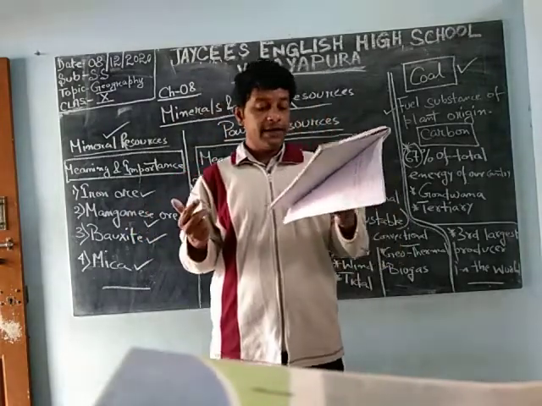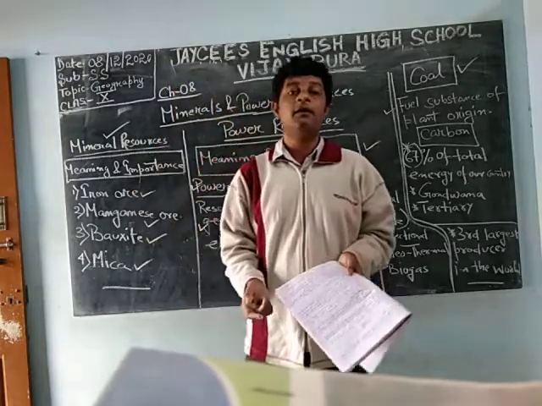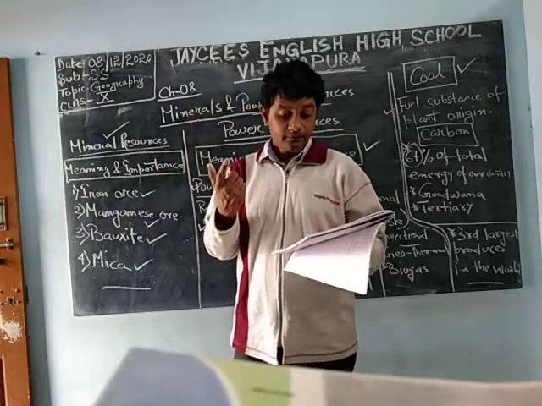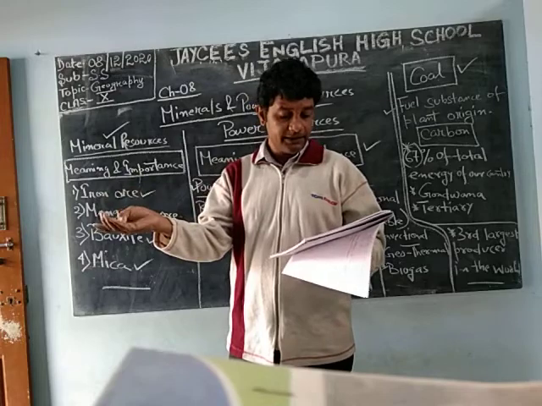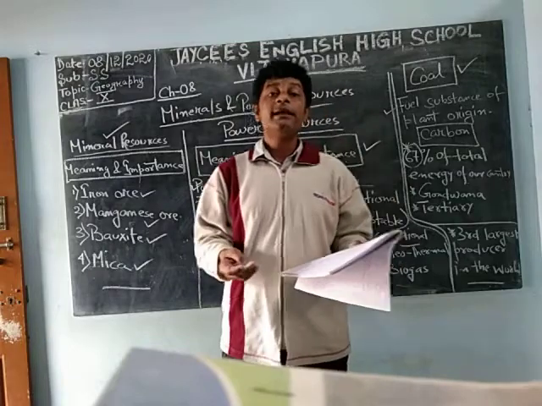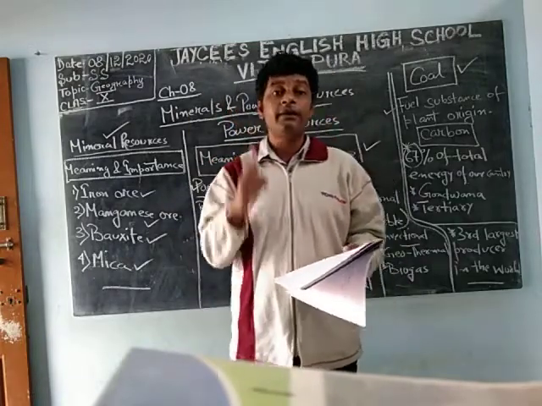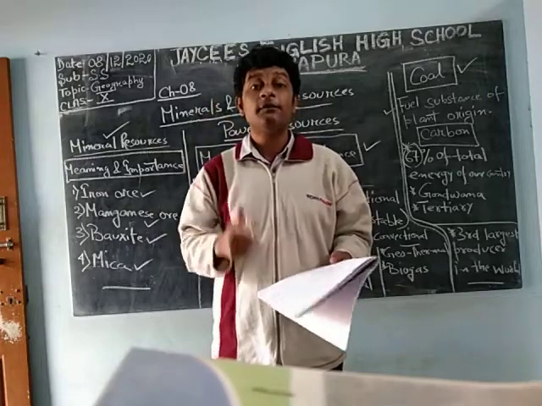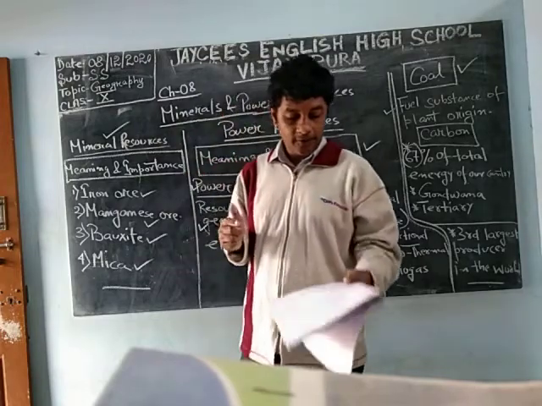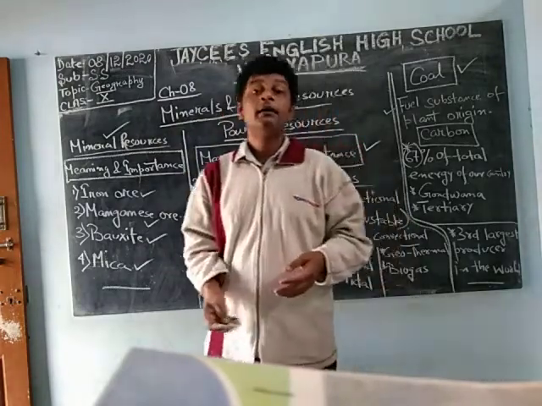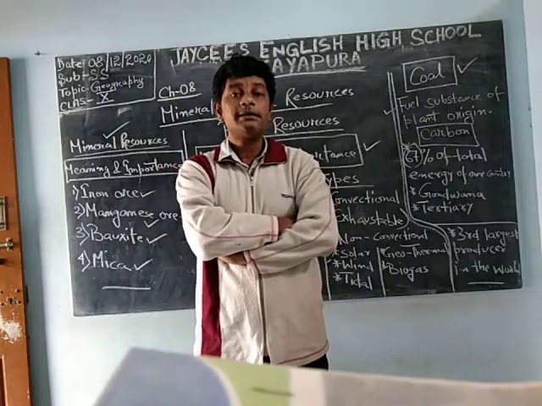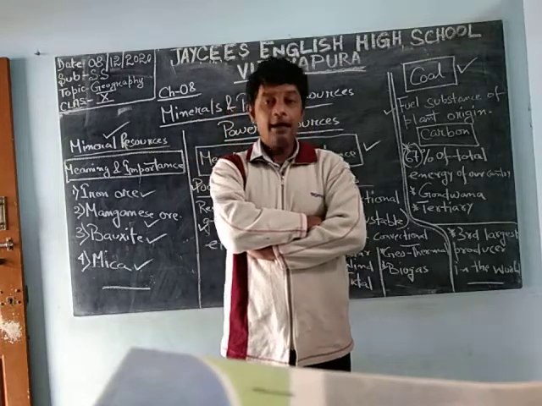These states contribute 96% of the total coal reserves of the country. How many states have I told you? Jharkhand, Chhattisgarh, Odisha, Maharashtra, Madhya Pradesh, Telangana and West Bengal. Out of 29 states, I have told you only 7 states, and these 7 states contribute 96% of the total coal reserves of India. India is the 3rd largest producer of coal in the world.